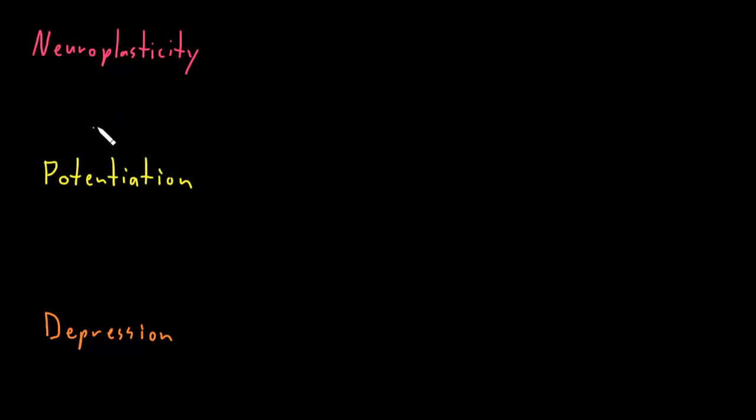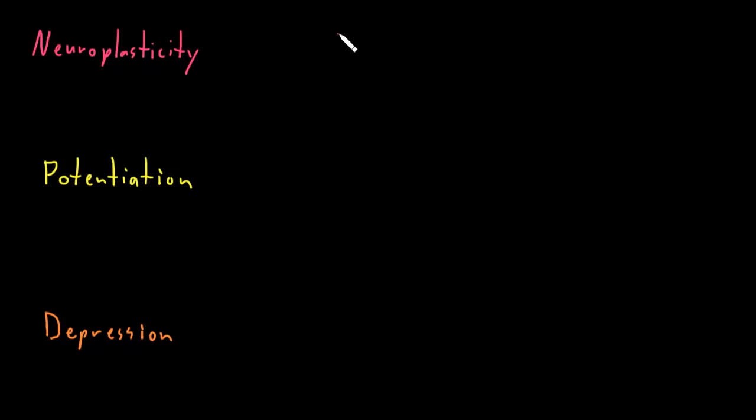Parts of neurons and chains of neurons that are used often grow stronger, meaning that each action potential will have a larger effect on the target cell, which we call potentiation. Parts of neurons and chains of neurons that are used rarely grow weaker, which we call depression.